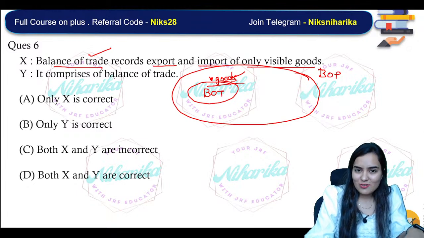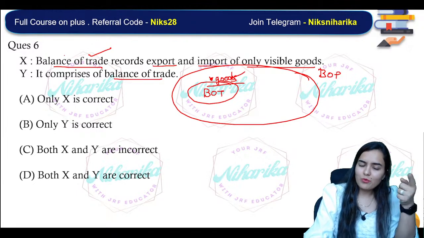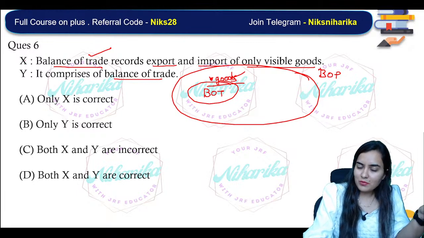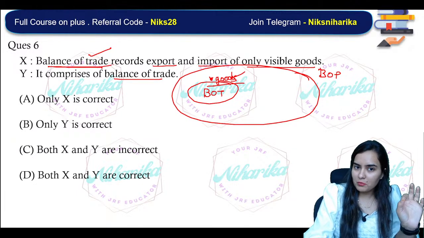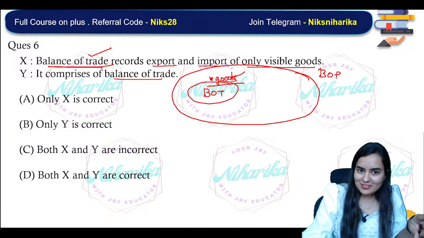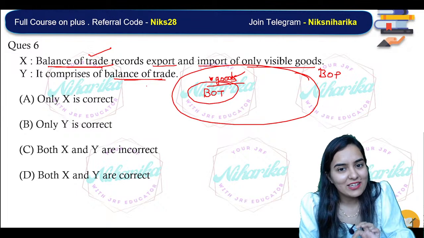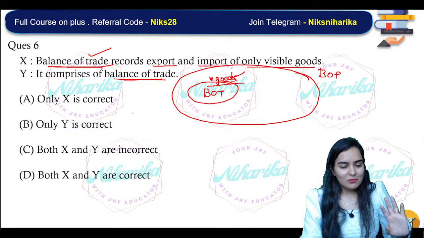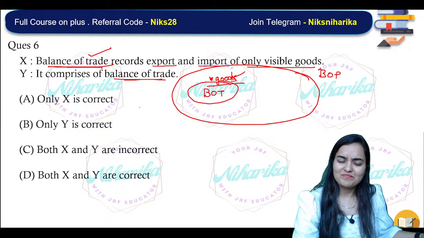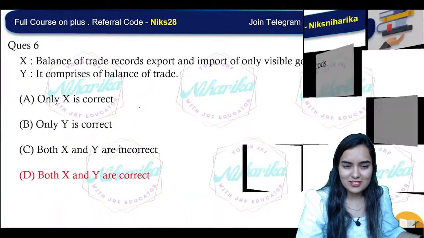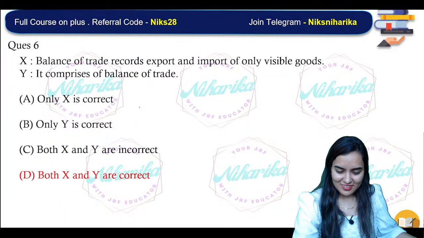It comprises of balance of trade. So what was being talked about in statement X? I think we were talking about balance of trade. Why, in this statement, are they saying it comprises of balance of trade? Can you say it is wrong? No. That means the question paper is easy. Fine. So option D is the correct answer. Lock D.